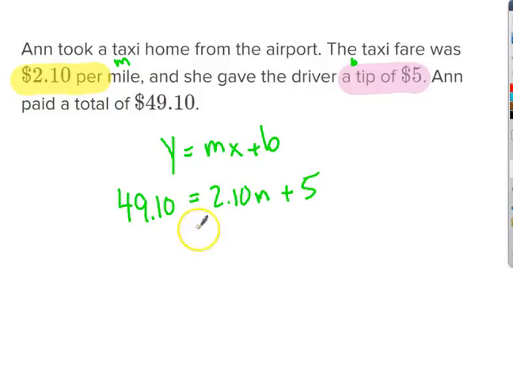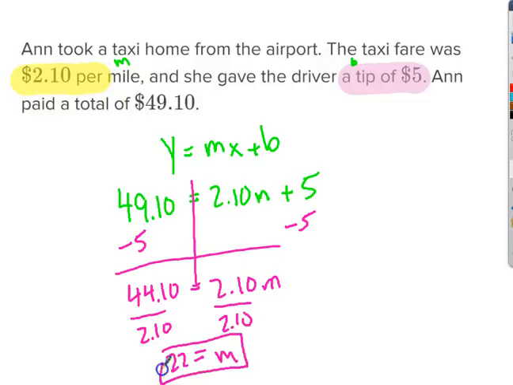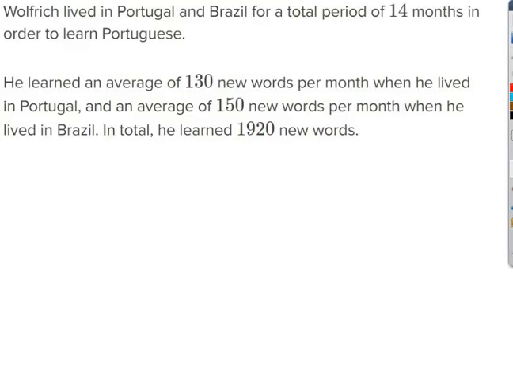And then I solve that for m, the variable. Subtract 5 from both sides. I've got $44.10 left to pay for mileage. After I divide by 2.10, I get 22 miles. Okay, so the answer to the question, what is the equation, is $49.10 equals $2.10 times the miles plus a $5 tip, and the answer is 22 miles is how far they drove.